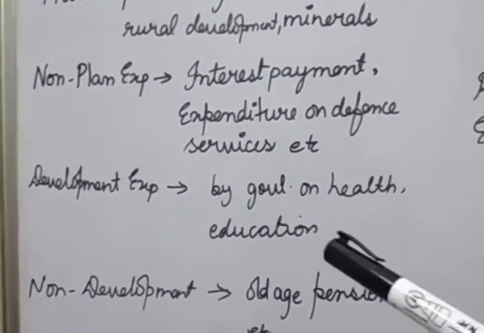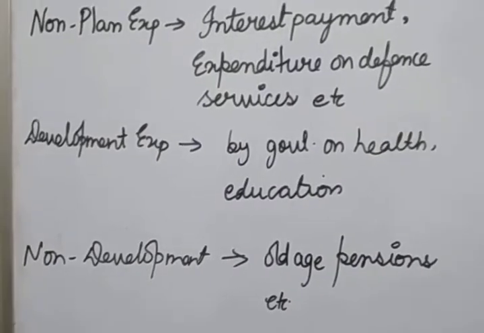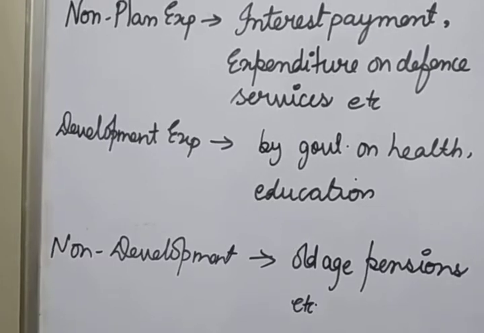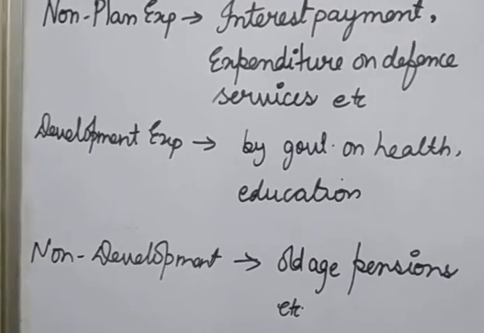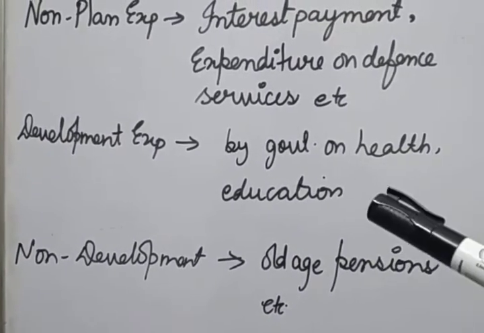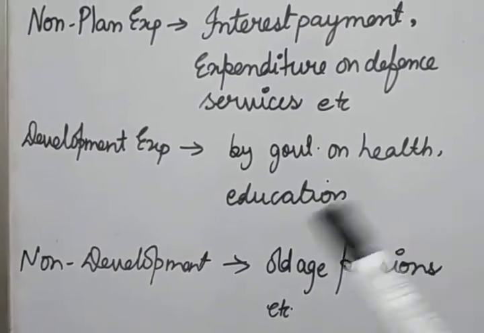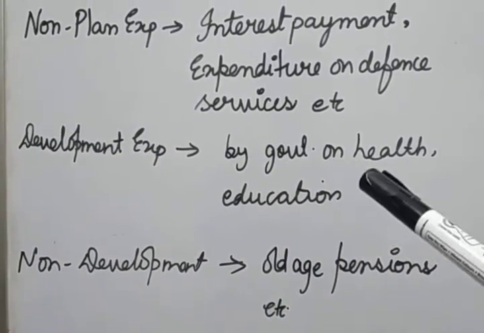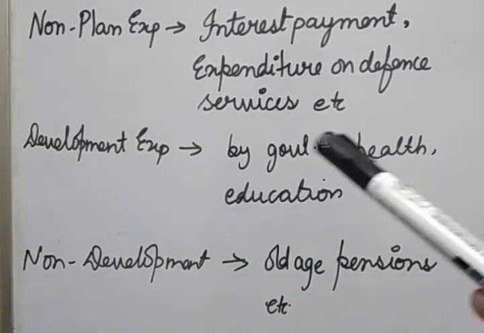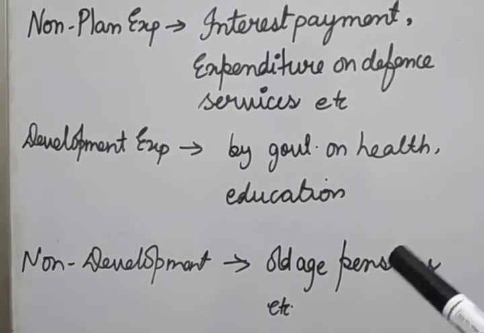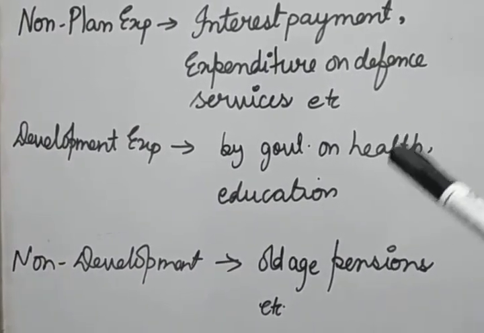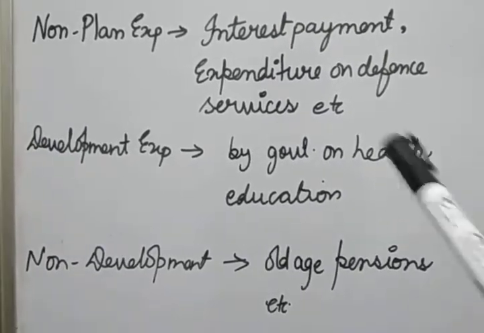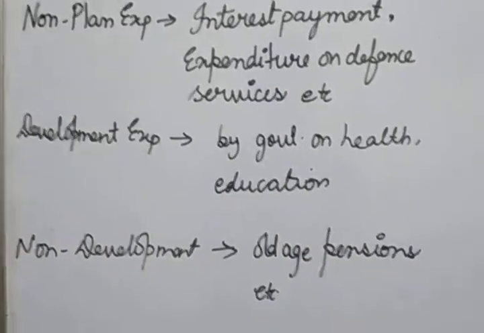Now the next one is development expenditure. Development expenditure is the expenditure which is incurred on activities which are directly related to the economic and social development of the country. These things are termed as development expenditure. That means economic and social development related expenditures are included in development expenditure. Example, when the government spends on health, education, agriculture, industries, etc. All these things will be included in development expenditures.